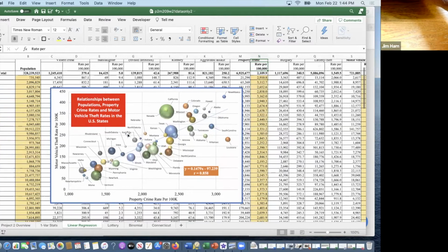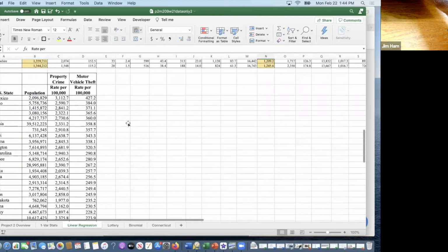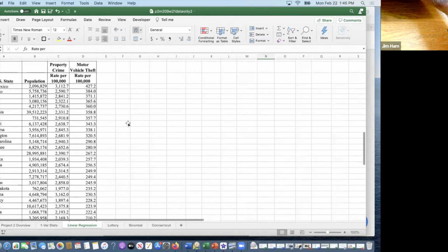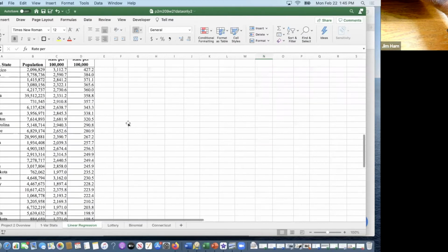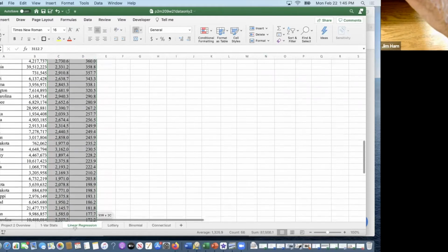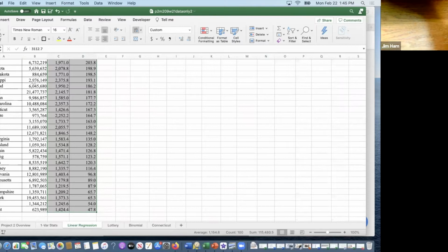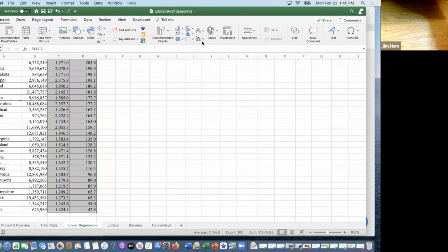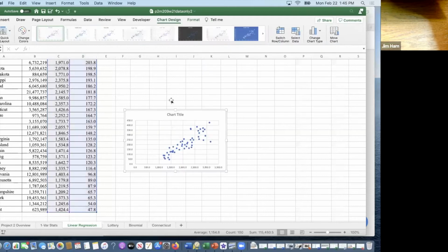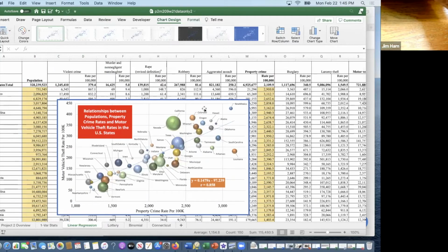Now I copied those 3 columns along with the name of the state, and I put it down here. So I grabbed those numbers so that they were all close. So now what we're going to do is, well, let me just take the crime rate and vehicle rate. If I just took these two and highlighted both lists, you did this in your first project, and then you come in here and you insert a scatter plot like this, that pretty much is this graph. See how it goes up like this?